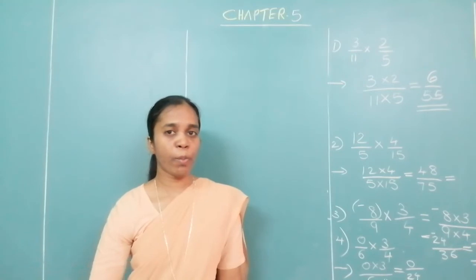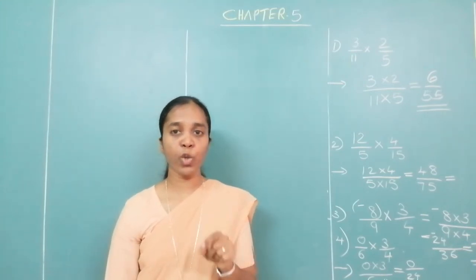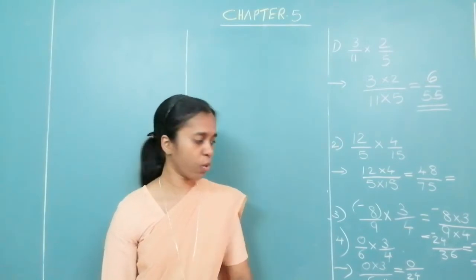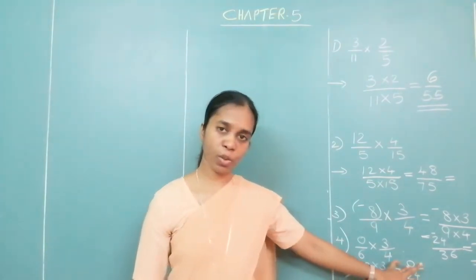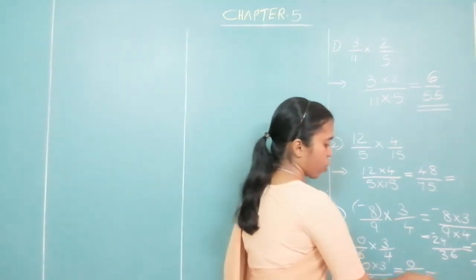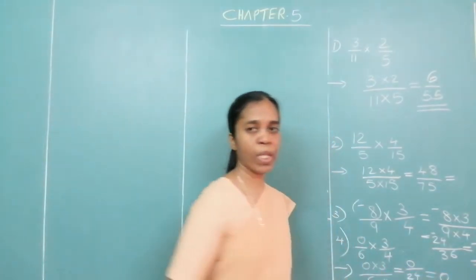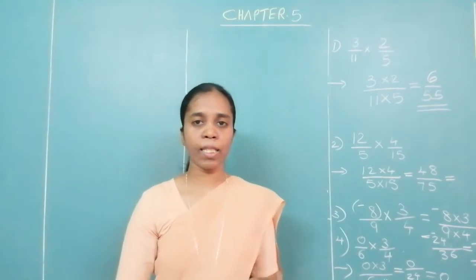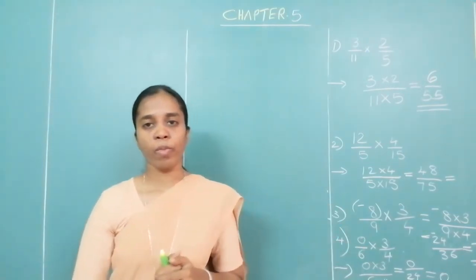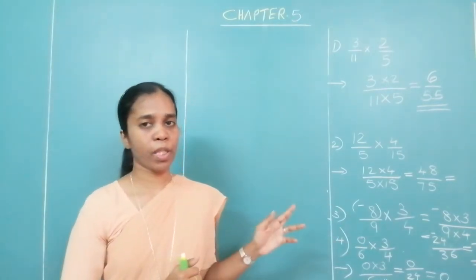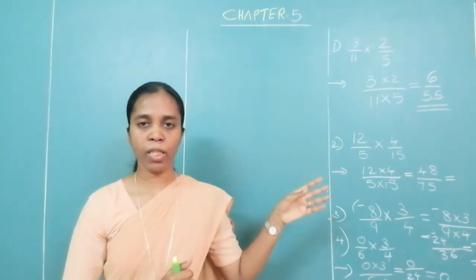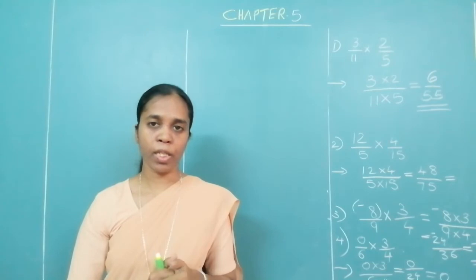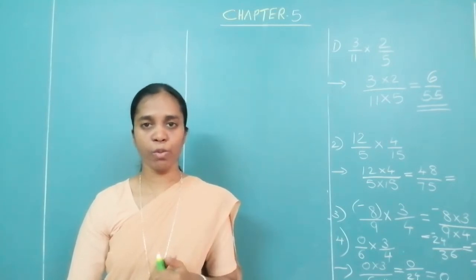Just now I gave you one point over there: if numerator is 0, answer is 0. You can see the numerator is 0, so therefore the answer will also be equal to 0. This is multiplication. Multiplication is much easier compared to addition and subtraction. Multiply the numerators and multiply the denominators. Reduce to the lowest form. The answer should always be in the lowest form.